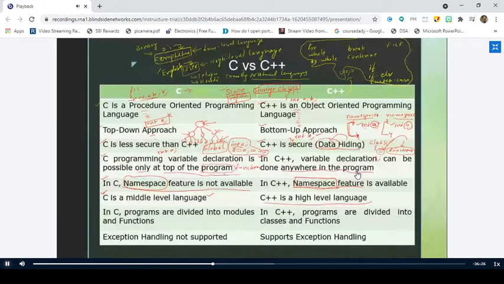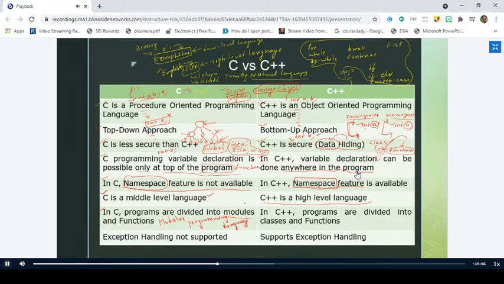So C++ is a high level language. Next, coming to the next point, in C the programs are divided into modules, right? So we can call the C programming language a modular programming language. The reason is we can divide the programs in the C programming language into different modules and functions, right? That's the reason why we call it modular.